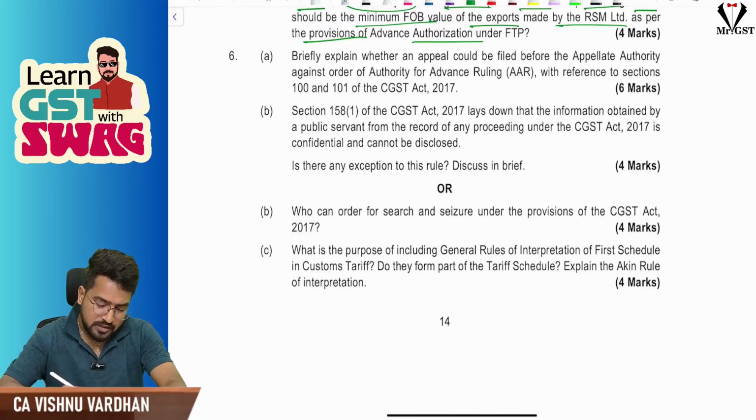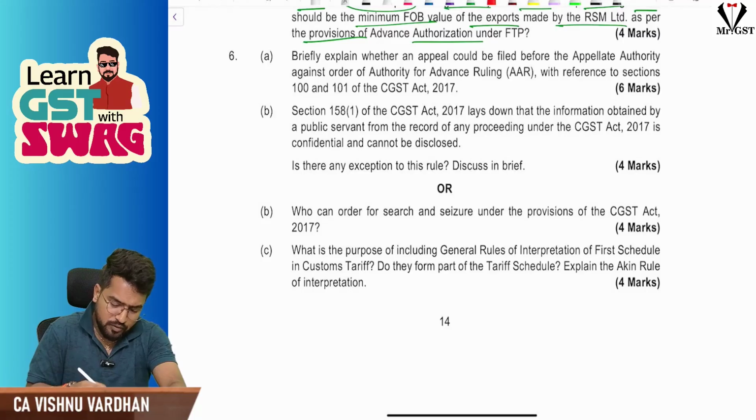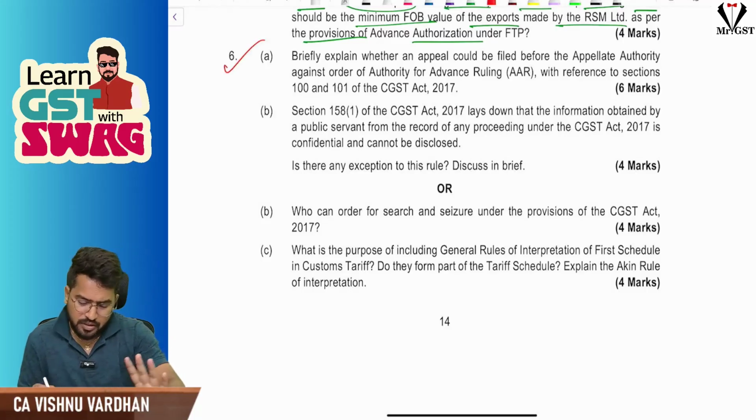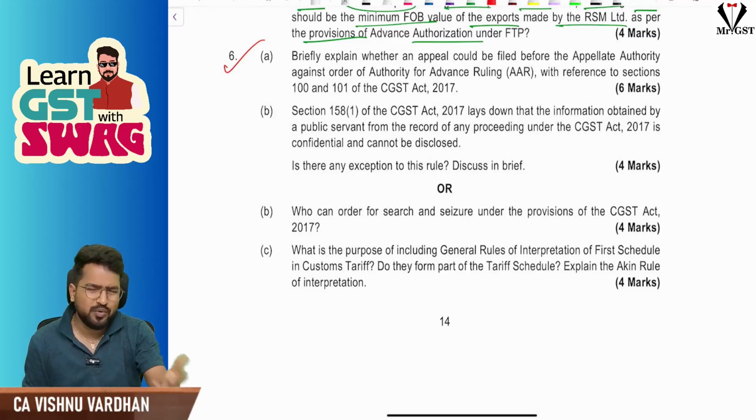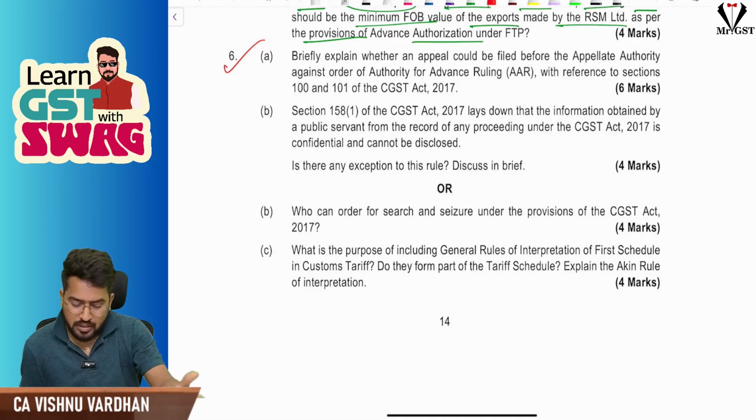Next, the last question, the sixth question. It is fully related to the theory aspect. You can just make sure you go through these questions and answers, and read the answers line by line carefully. You will get the clarity, and you know it, just a sort of revision. That's all. Nothing that great conceptually involved to discuss, right?